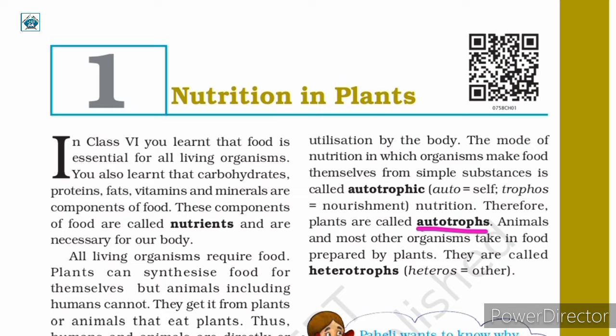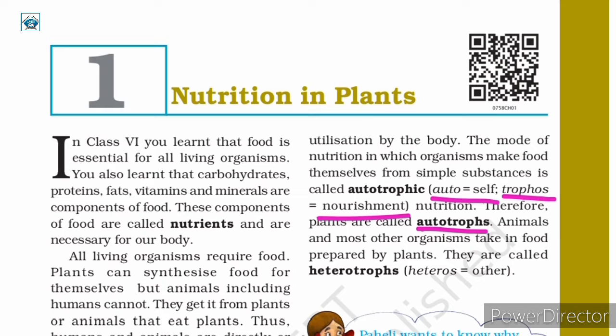Their mode of nutrition that can be seen in plants is autotrophic. Auto means self and trophos means nourishment. So they do self nourishment. That is why plants are called autotrophs.